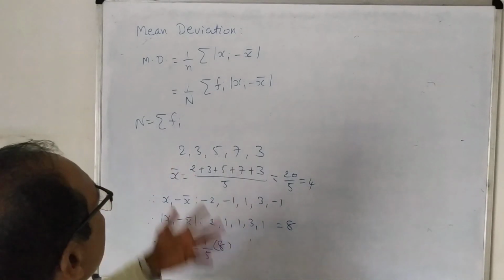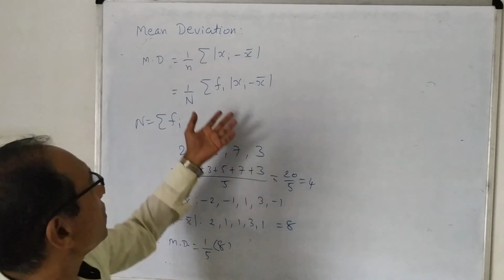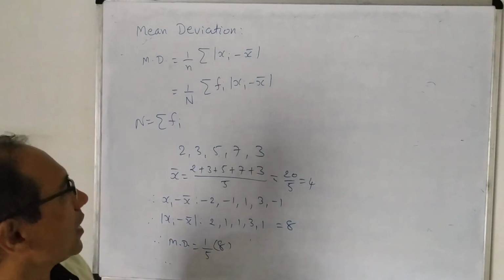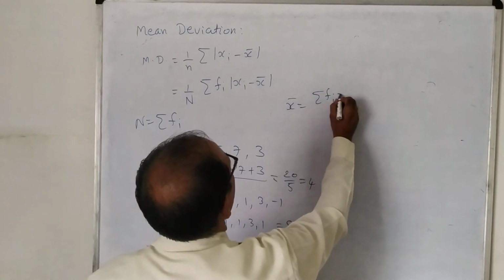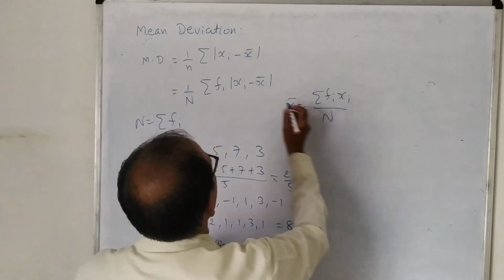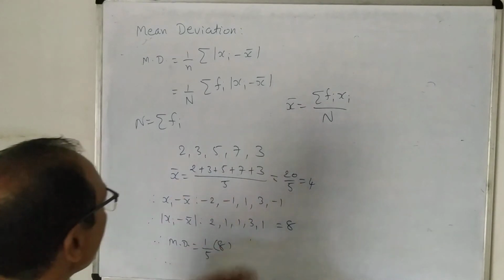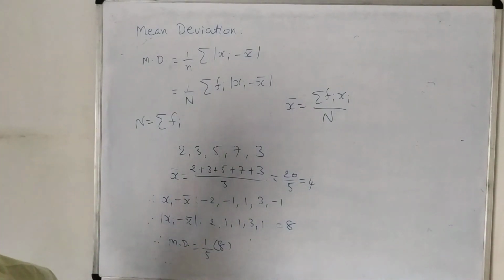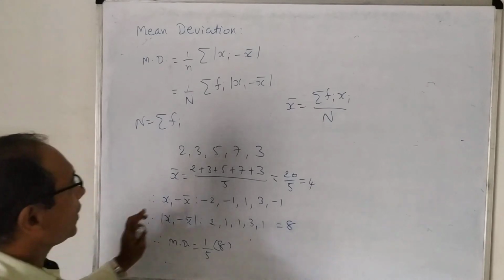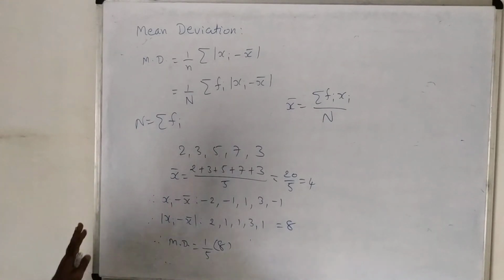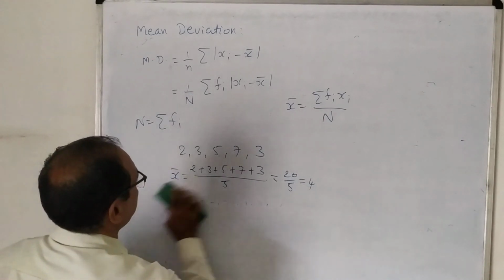Similarly, if you are given a frequency distribution, you can also find x bar. You can find x bar by using the simple formula sigma fi xi divided by capital N. Then find xi minus x bar by using this table, or you can construct the table. So the mean deviation is very easy to find out. Are you clear with this?